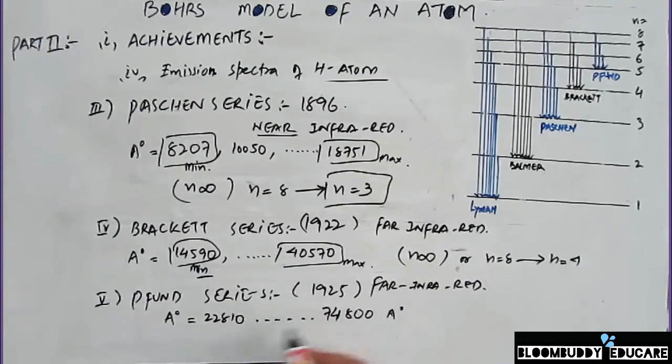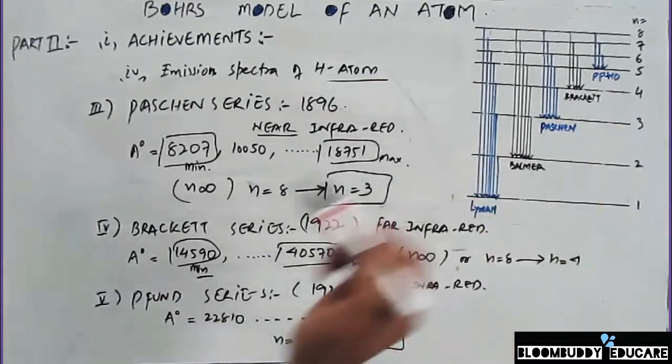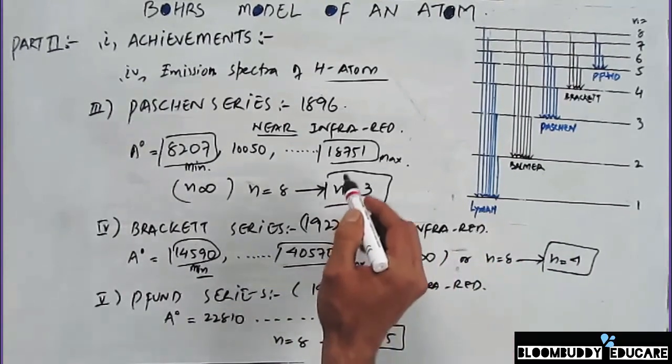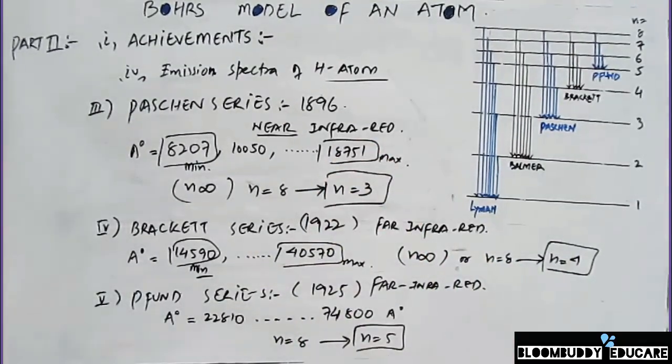and the maximum wavelength that's obtained is 74800 angstrom. And in this case, an electron always jumps from the nth orbit to the 5th orbit of an atom, especially the hydrogen atom. So this jumps to the 4th, this jumps to the 3rd, and this jumps to the 5th orbit. These are different spectral series that Bohr's model was able to explain.